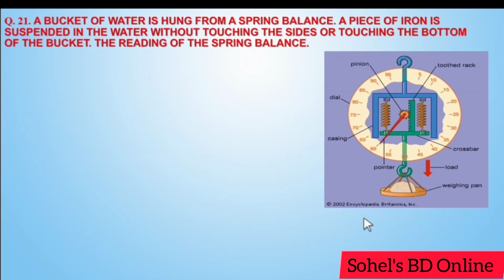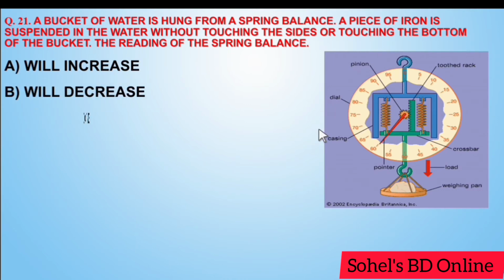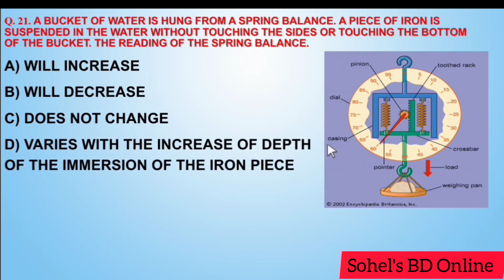Next, a bucket of water is hung from a spring balance. A piece of iron is suspended in the water without touching the side or the bottom of the bucket. The reading of the spring balance will increase, will decrease, does not change, varies with the increase of depth of the immersion of the iron piece.